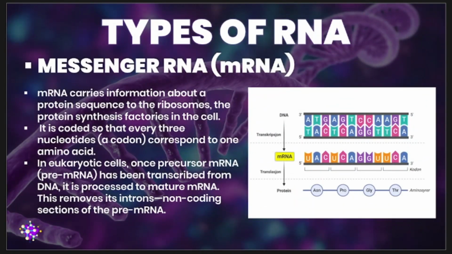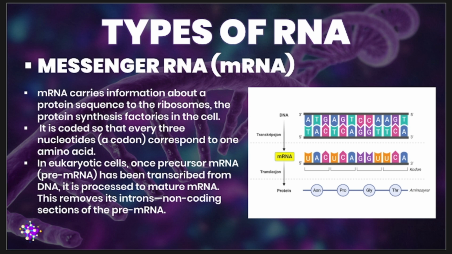Next, we're going to talk about the different types of your RNA. We have basically three types of RNA. Since this is just a recall or review, we'll just focus on their function. Your mRNA carries the genetic information from DNA in the cell nucleus to the ribosomes in the cytoplasm.